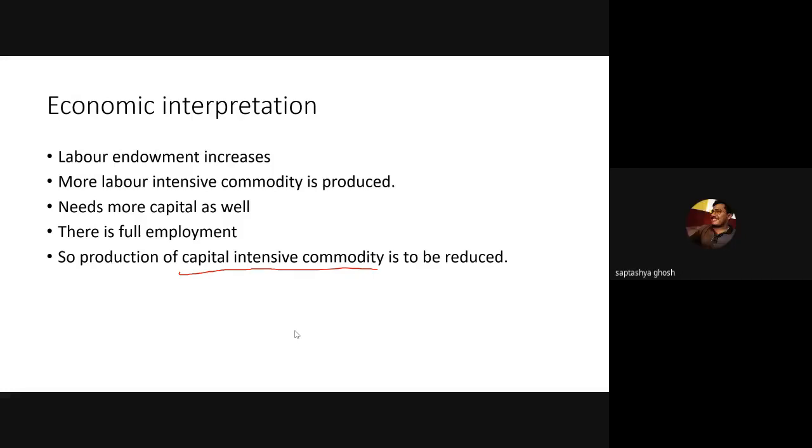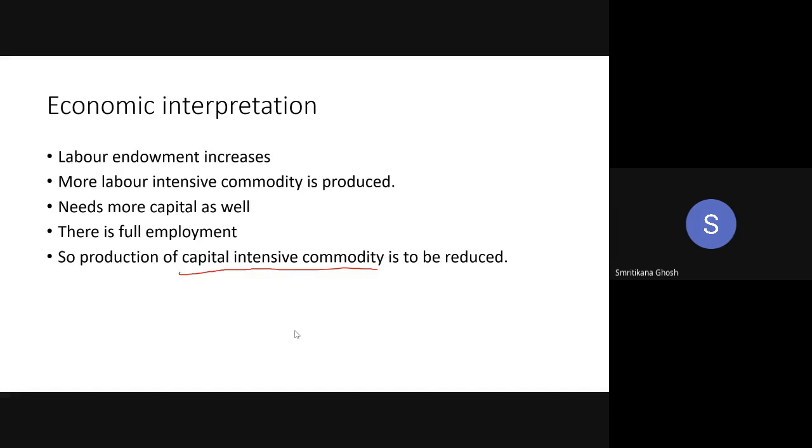Yes, ma'am, I'm having a problem here. Here it's saying that it needs more capital as well to produce a labor intensive commodity. But since we are increasing capital, ma'am, here it's written that it needs more capital as well. Means, well, labor. So when the amount of capital is increased, then we are decreasing the capital intensive commodity. Is it against the HO theorem? No, no.